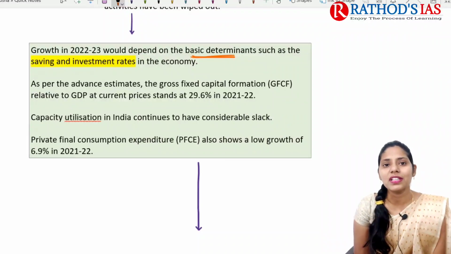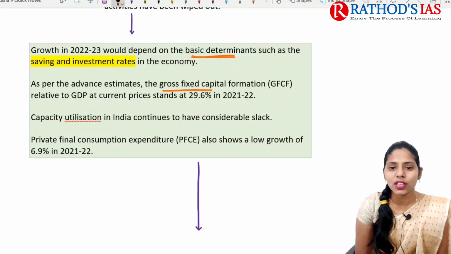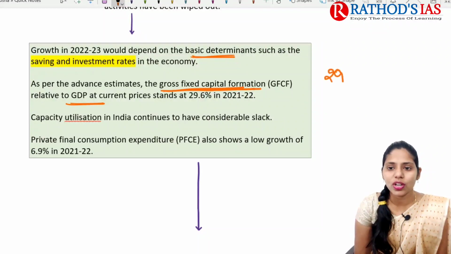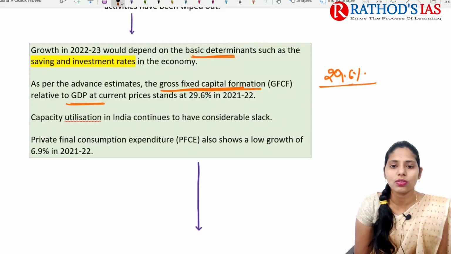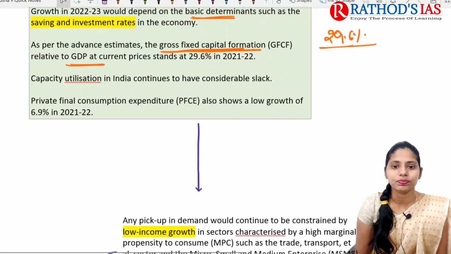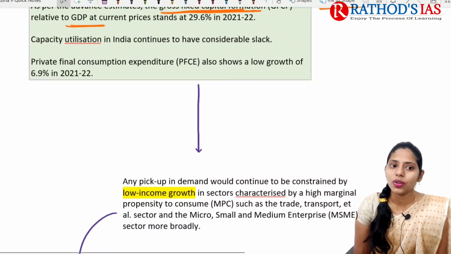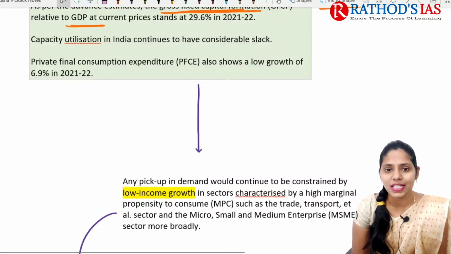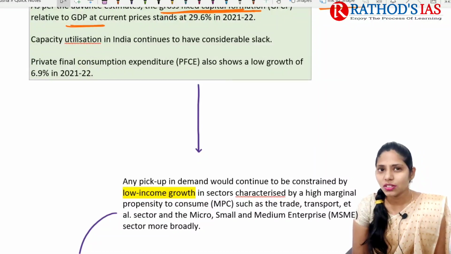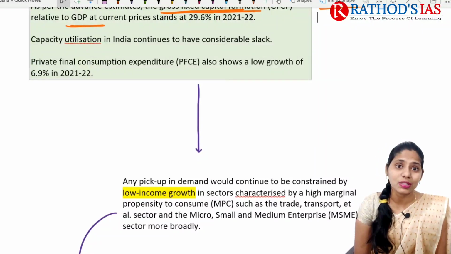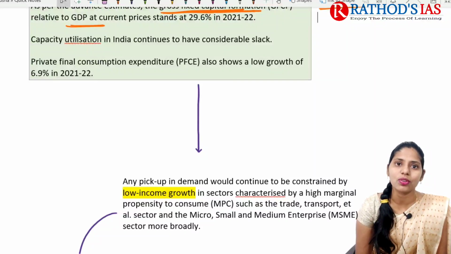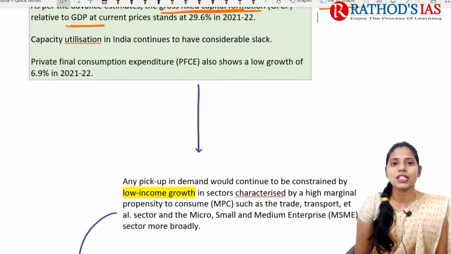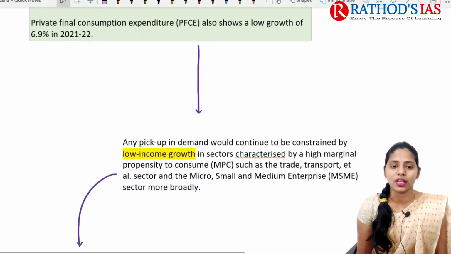And as per advanced estimates, the gross fixed capital formation relative to GDP at current prices stands at 29.6% in 2021-2022. And even final consumption expenditure has a very low growth of about 6.9% in 2021-2022. So this is the data regarding how our economy is going now.